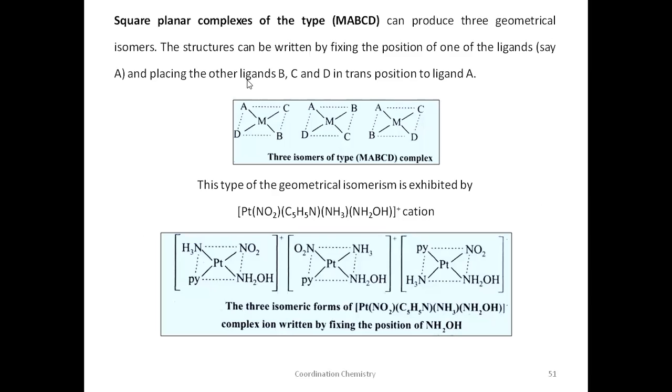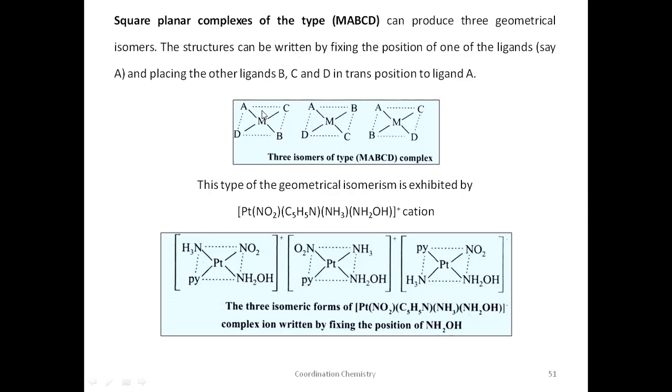Now let us see the case when all the ligands are different. For example, M, A, B, C, D. How do you write in such types of complexes? You can indicate three types of isomers here. How to write the three isomers in such cases?